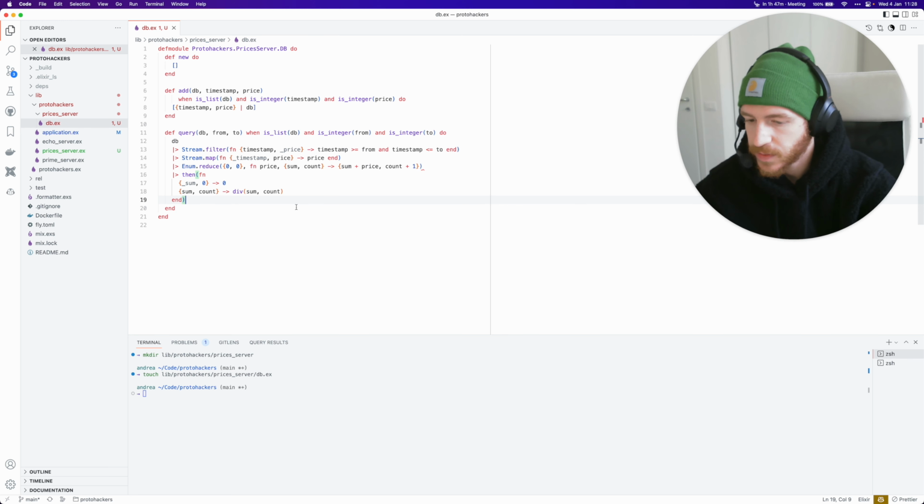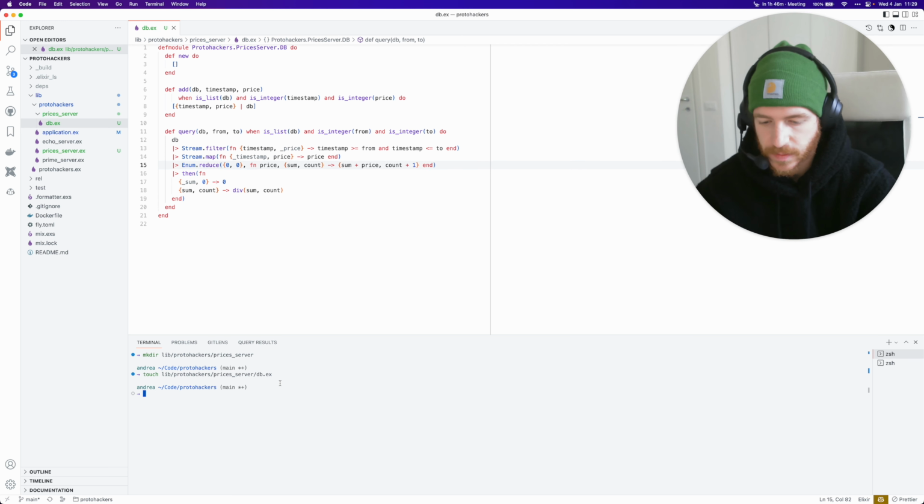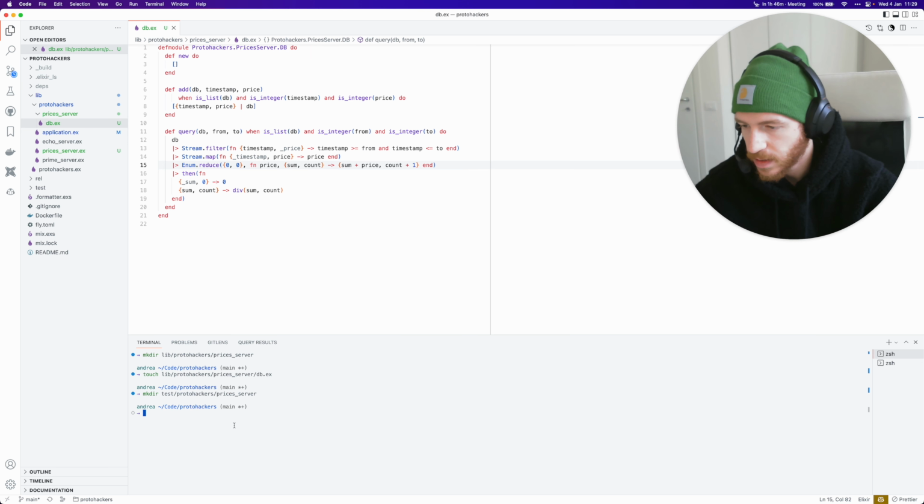Let's write a test for this data structure. Oops, I have a syntax error here. Sorry. Okay, let's write a test for this data structure. I'm going to do the same thing here, where I create test/protohackers/prices_server as a directory, and then I create a file in there and call it db_test.exs.